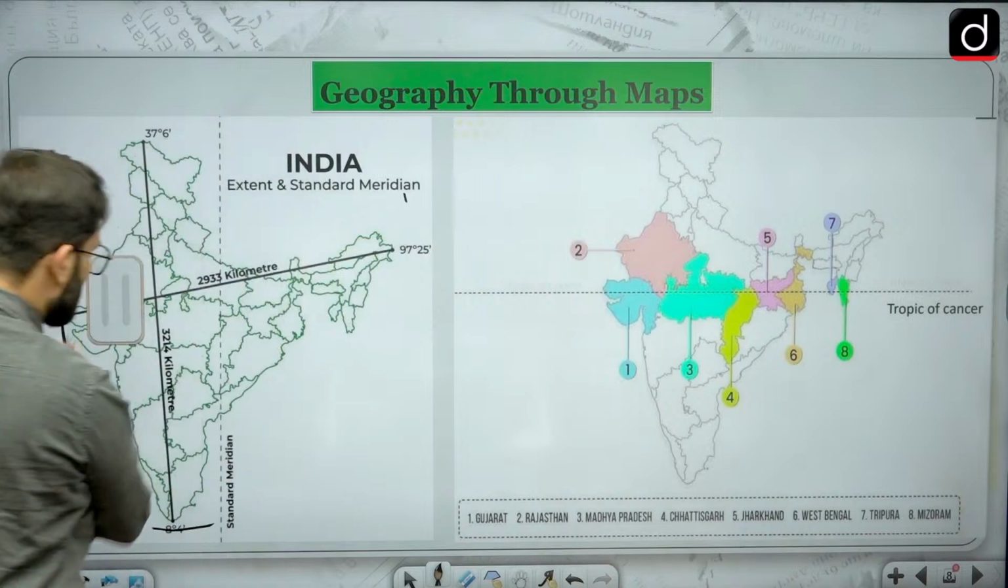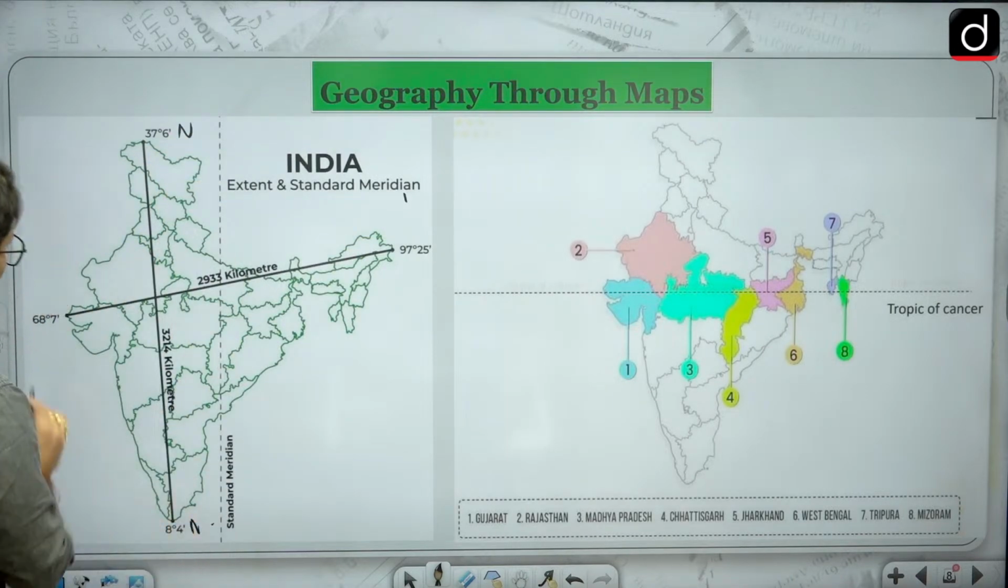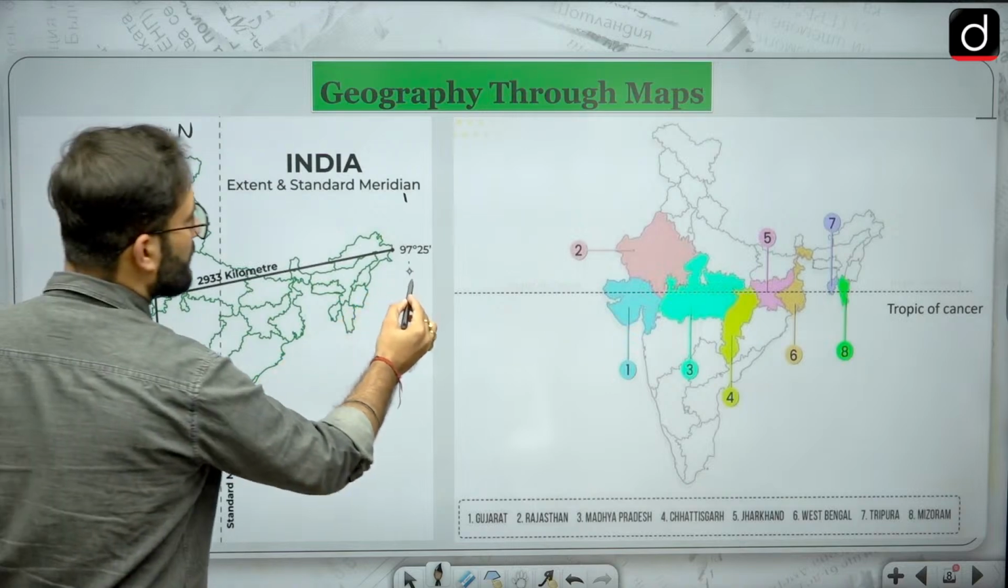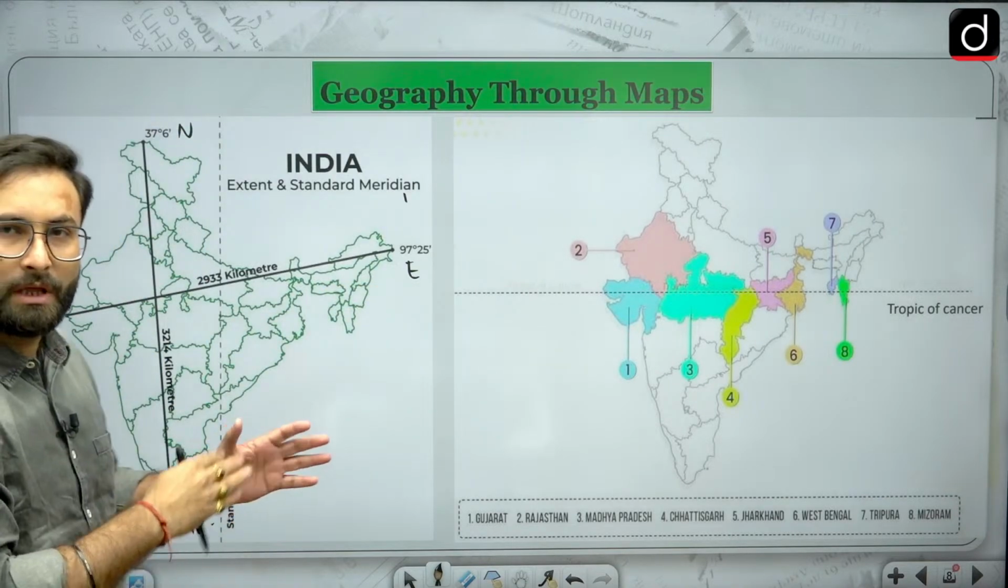Here, when we are talking about this expanse, this is also northern latitude, this is also northern, this is eastern, this is also eastern. Don't confuse this, this is the eastern and this is the western. Okay, because we are talking about the hemisphere over here.